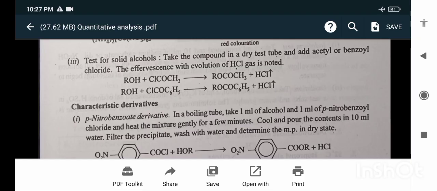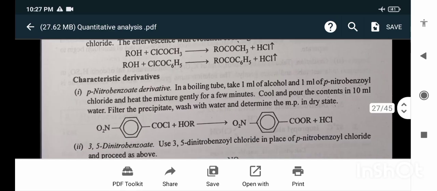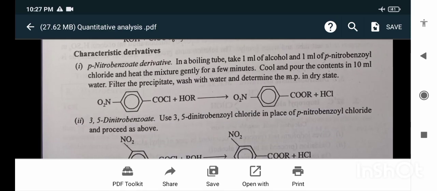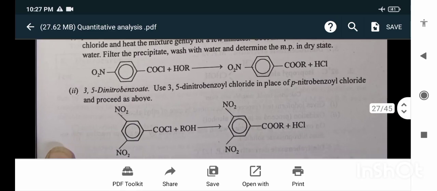Characteristic derivative: para-nitrobenzoate derivative. In a boiling tube, take 1 ml of alcohol and 1 ml of para-nitrobenzoyl chloride and heat the mixture gently for a few minutes. Cool and pour the contents into 10 ml water. Filter the precipitate, wash with water and determine the melting point in a dry state. Use 3,5-dinitrobenzoyl chloride in place of para-nitrobenzoyl chloride and proceed as before.